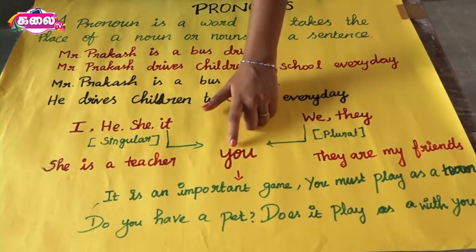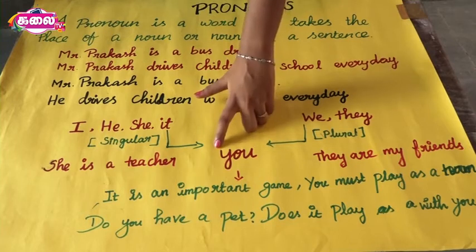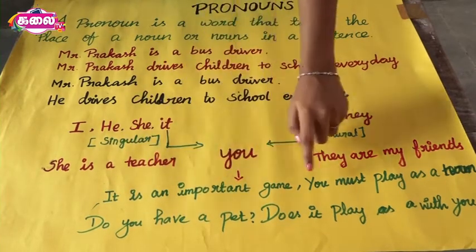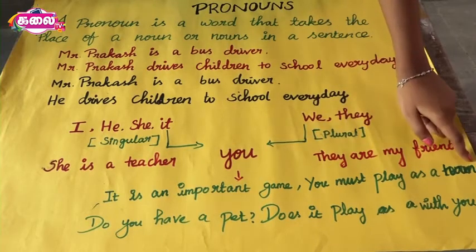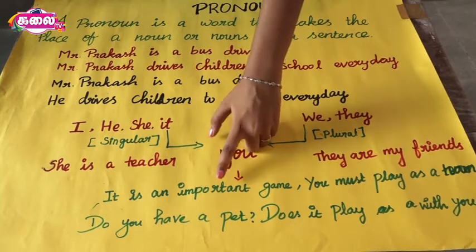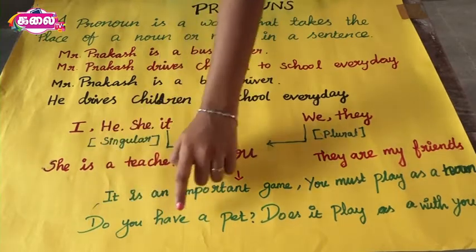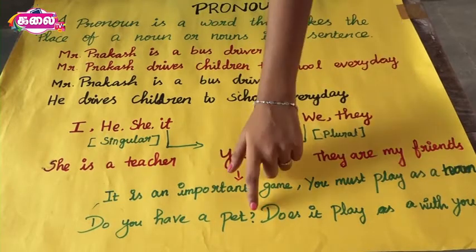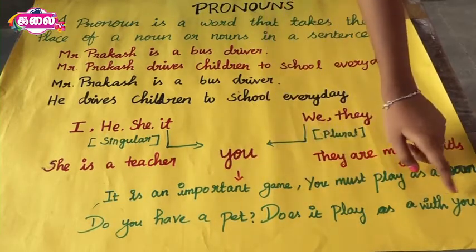You is used for both singular and plural nouns. For example, it is an important game. You must play as a team. In this sentence, you is used for plural noun. Do you have a pet? Does it play with you? In this sentence, you is used for singular noun.